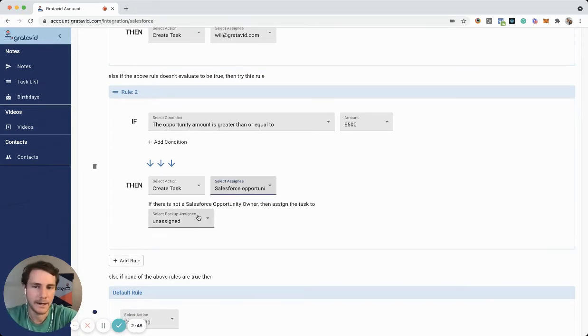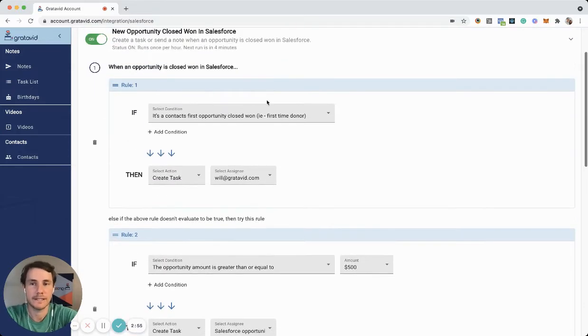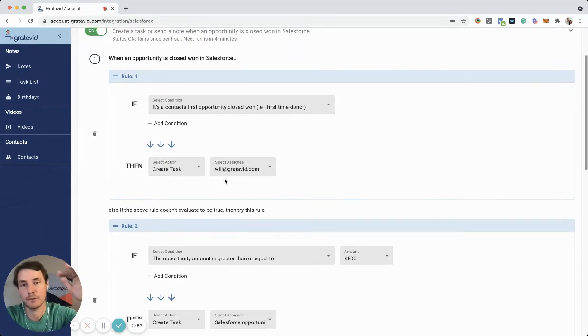Then you can even have a backup. So if there's no Salesforce opportunity owner, then maybe assign that to yourself or someone on your team. Sweet. And for the most part, that is how this integration works. It kind of works like a waterfall. So the first rule, evaluate if that's true, that'll run, nothing else happens.